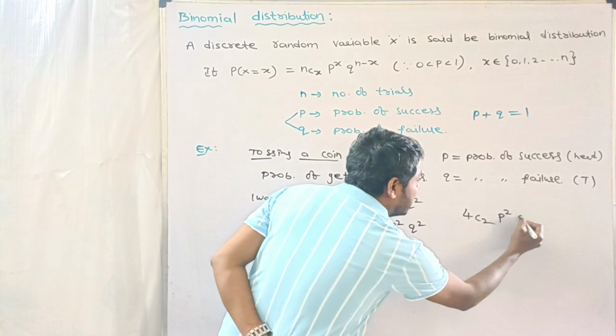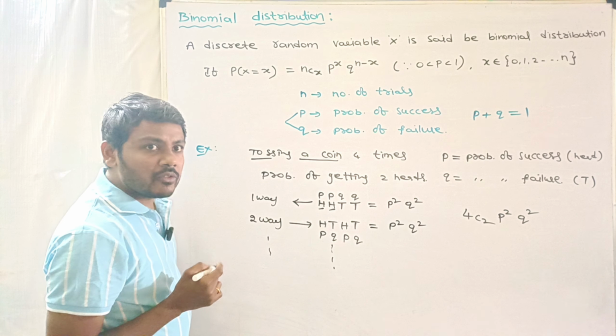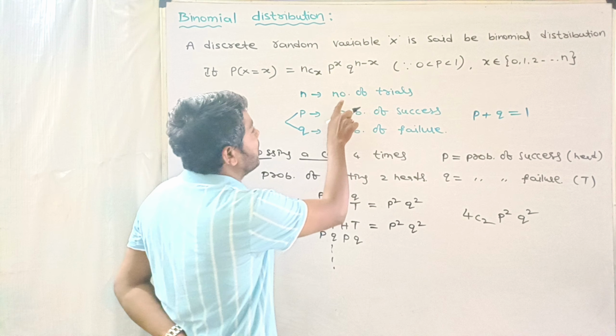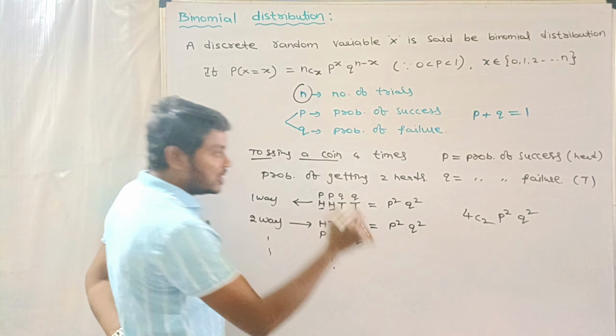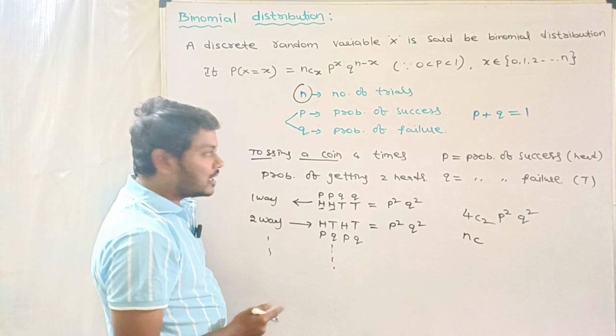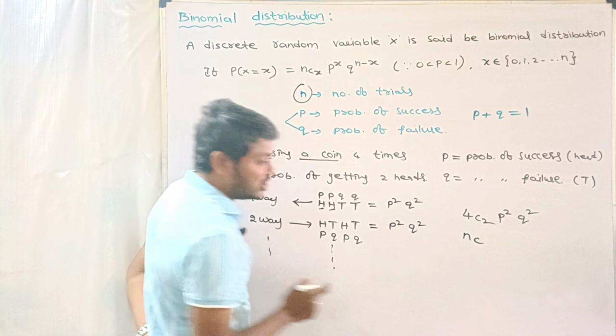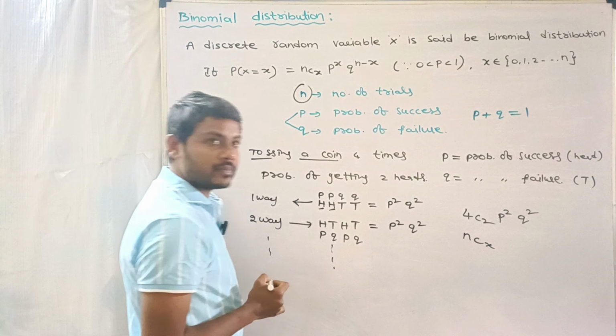Again, by the multiplication theorem, multiplying all the values, total number of chances is 4C2 into P square into Q square. And what is the 4? 4 means the number of trials, so the number of trials is denoted by n. So write nC2. What is 2? Getting 2 heads. We have to find the probability of getting 2 heads, that is denoted by x.